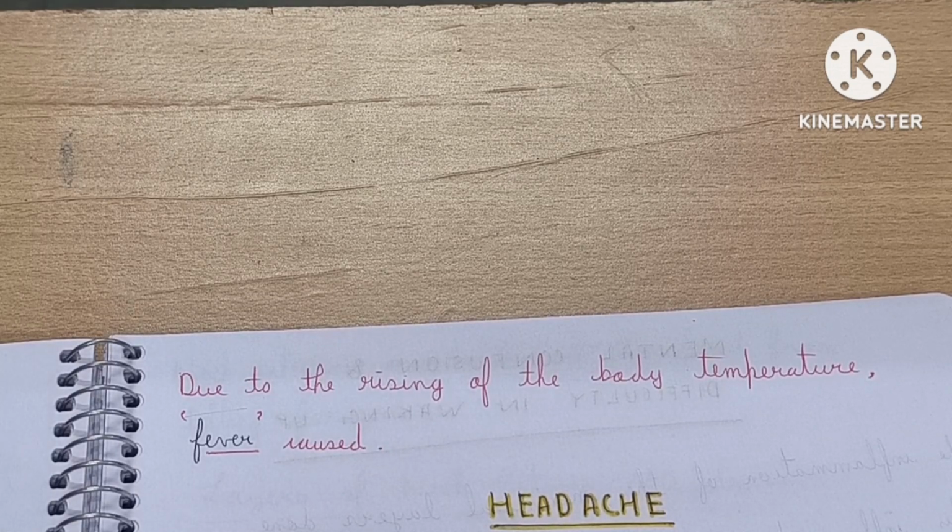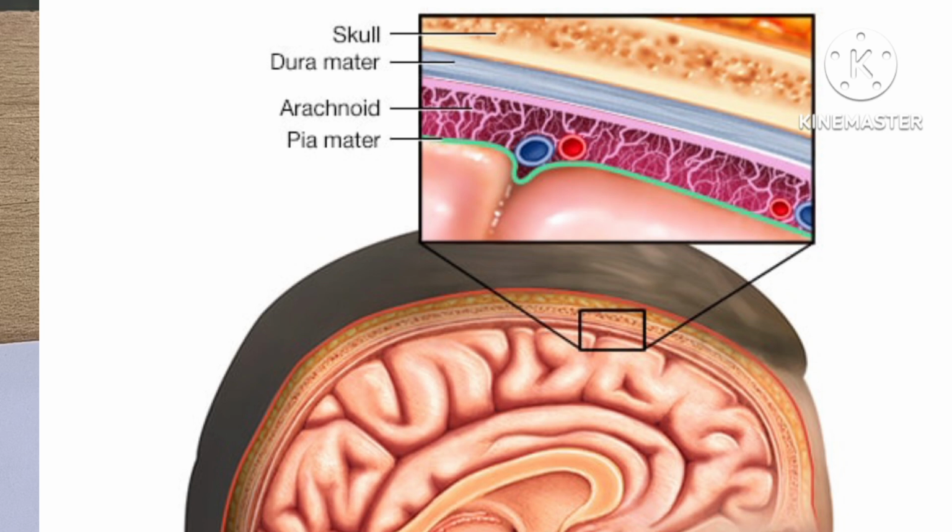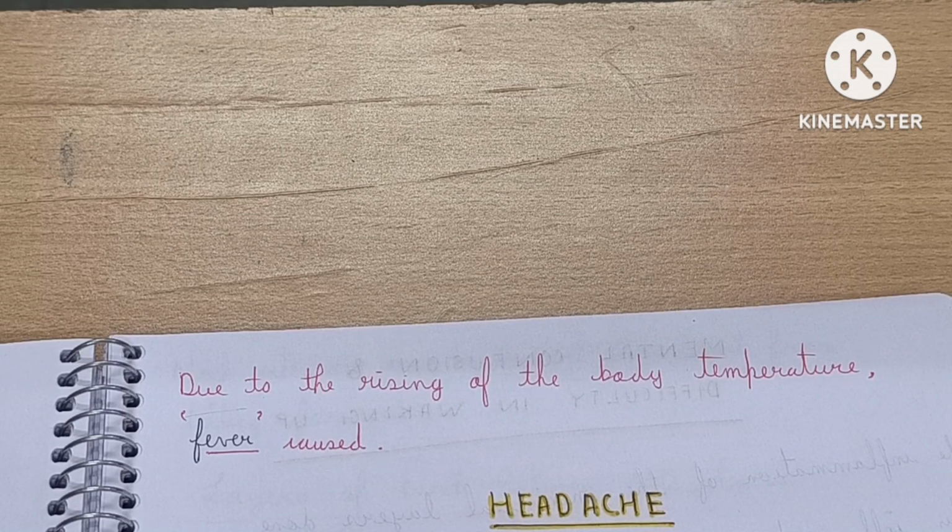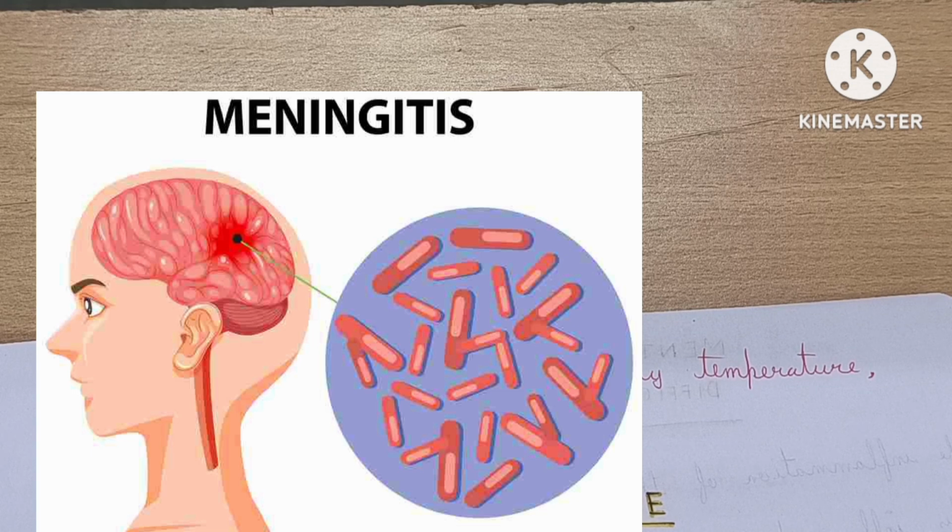Before knowing the cause of headache, you already know that in the brain there are three meningeal layers which protect the brain. The three meningeal layers are pia mater, arachnoid mater and dura mater. This is normal, but in meningitis, all these layers are inflamed or damaged.